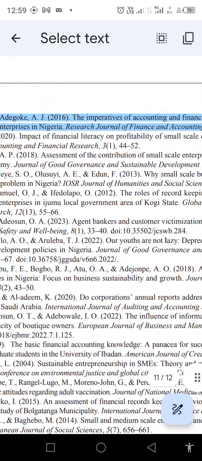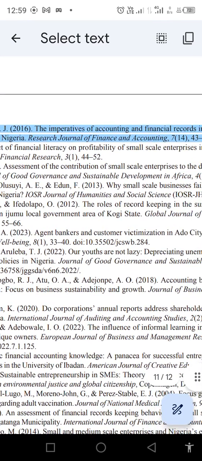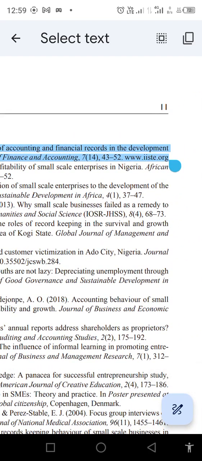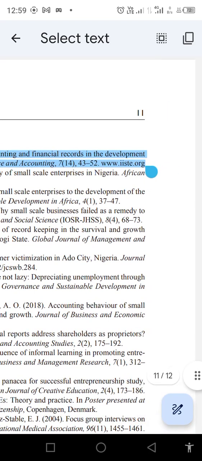Then we have the journal source. This is where this particular article was published. The journal source is Research Journal of Finance and Accounting. Then we can see the volume here is 7, the issue is 14. Then we have the pages 43 to 52. And then we have the DOI.